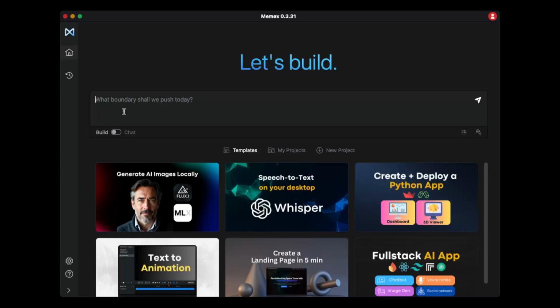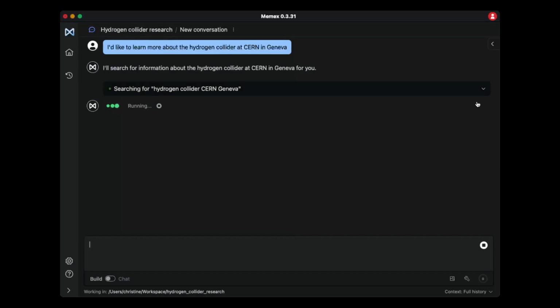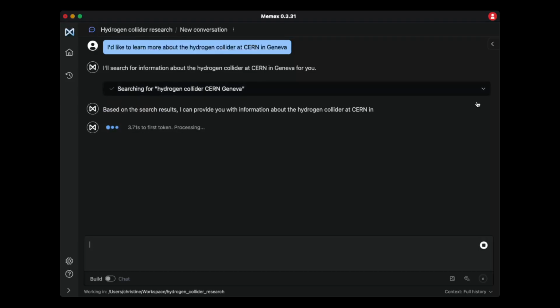So let's see. I'd like to learn more about the Hydrogen Collider at CERN in Geneva. All right, so let's see what it can do with this chat interface. It's thinking. I think under the hood it might be using Claude Sonnet, I'm not entirely sure. But it's going ahead and searching for information.